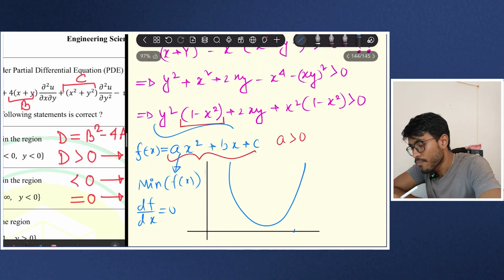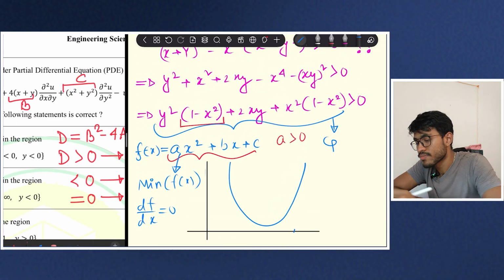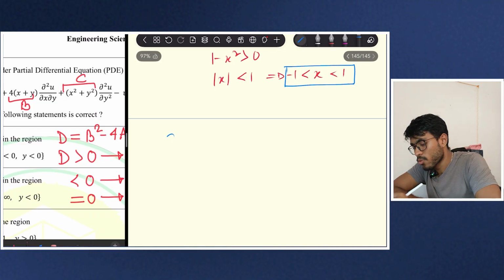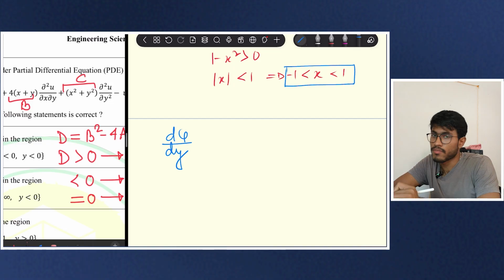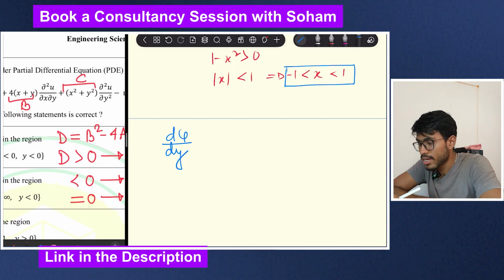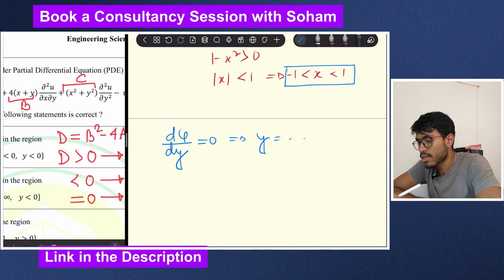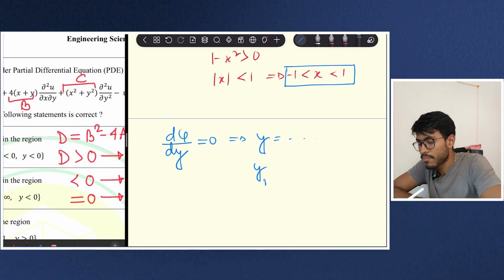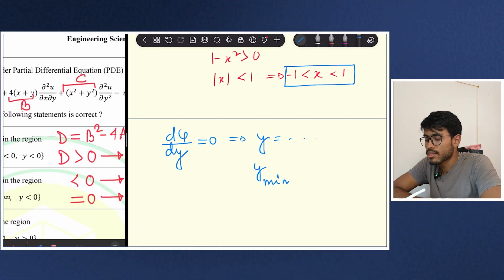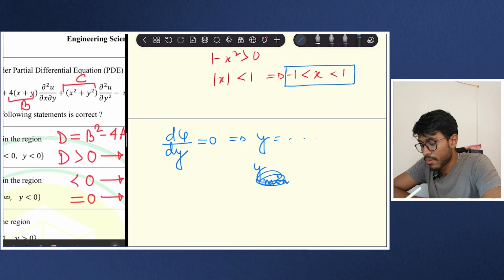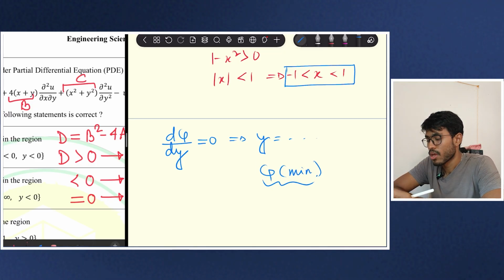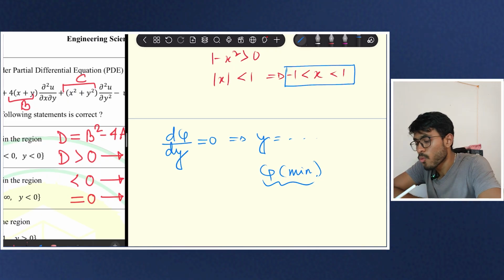If I call this another function g, then again you have to take dg/dy, because here the independent variable is y, equal to 0, and you will get y equal to something, and then you can get some g minimum. So here you have to see for what value of y,